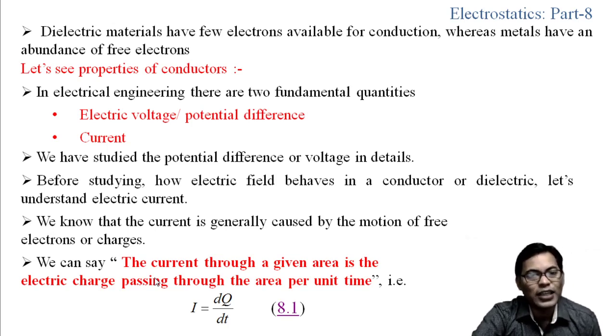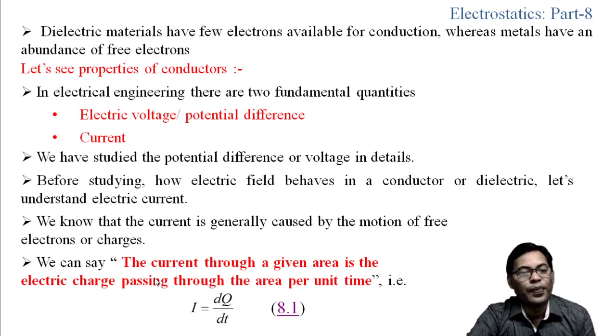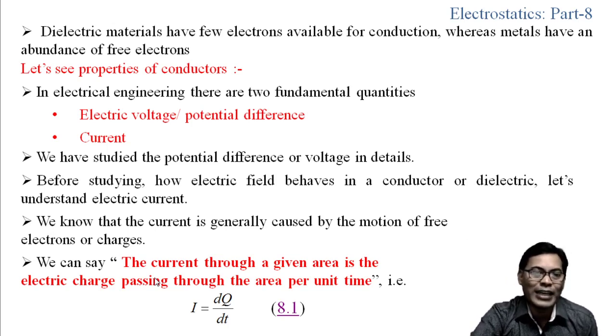So first, here we are going to see the two fundamental electrical properties, that is electric voltage or the potential difference, and the current. The potential difference we have studied earlier in details. So the potential difference or the voltage difference which we have seen earlier, that we are not going to discuss in this lecture, but we are going to discuss elaborately this current portion.